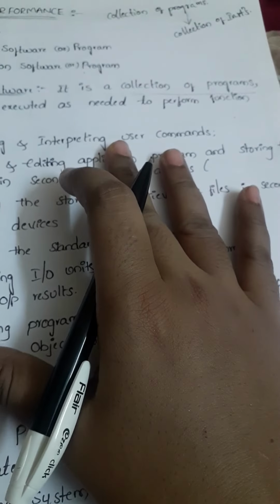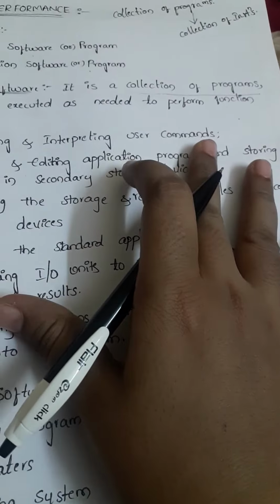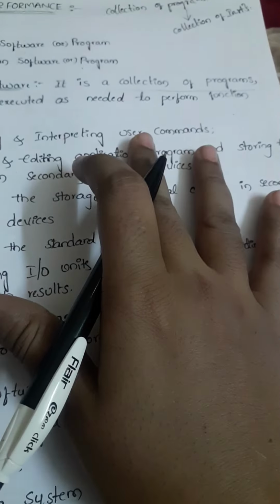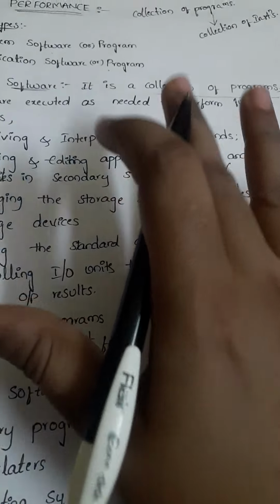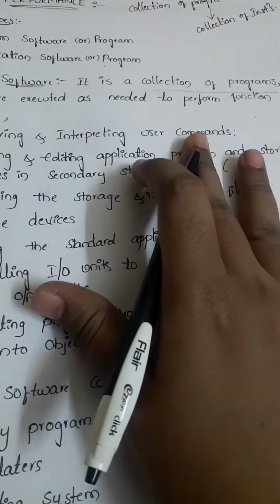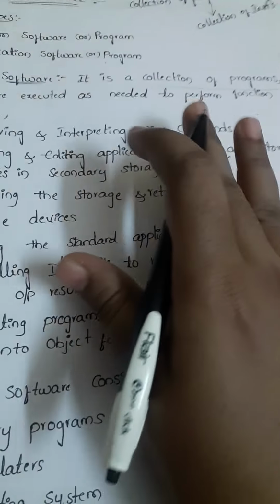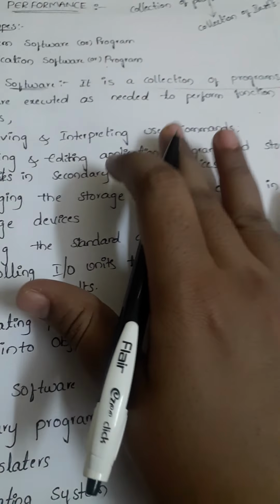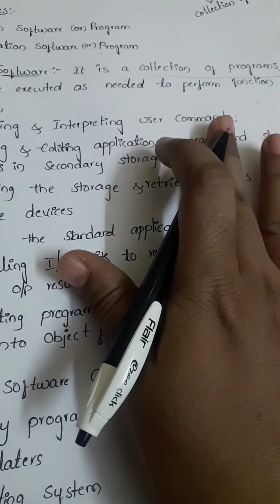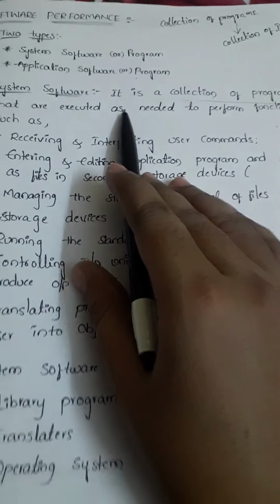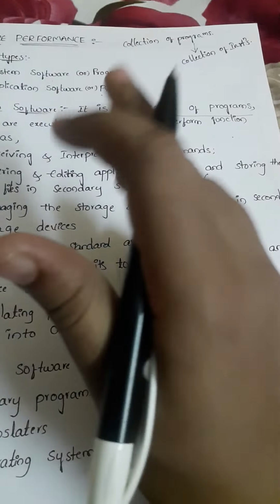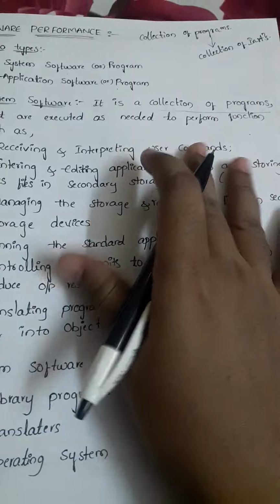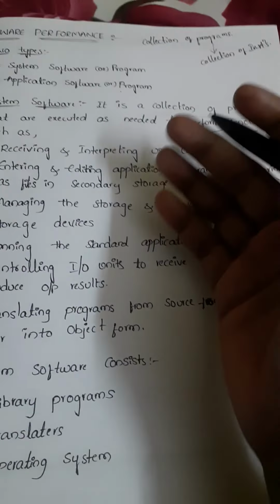For example, in order to edit or run an application program, the computer must have software in its memory. Whatever application is running on the computer, the computer must have software in its memory. If the system wants to run any application program, the system must contain software, and that software we call system software. System software is a group of programs that executes different functions. So what are those functions?